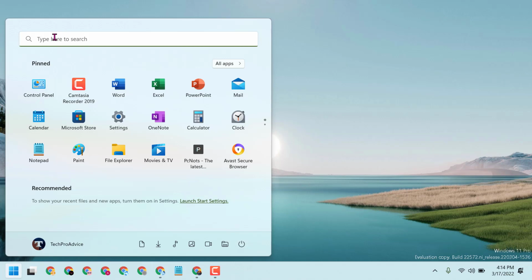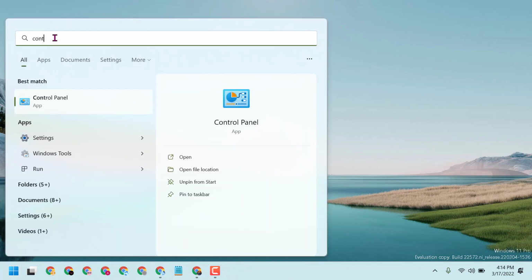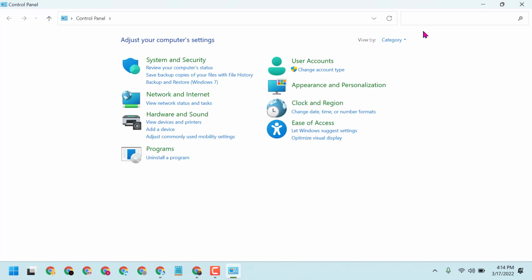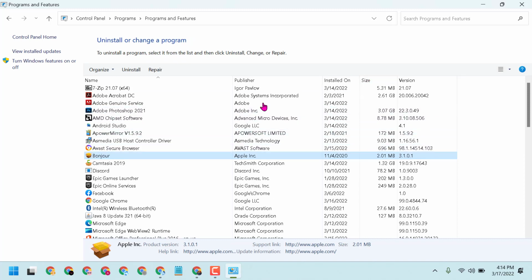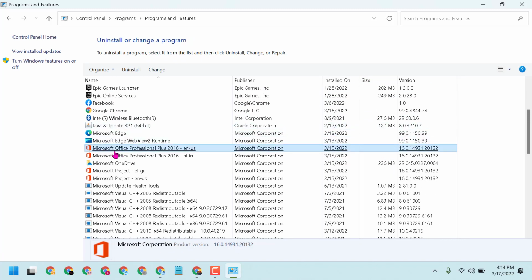Click on Start, type Control Panel, open Control Panel, select View as category, then click on Uninstall a program. Now in this list you have to find Microsoft Office, right click on it and click on Uninstall.